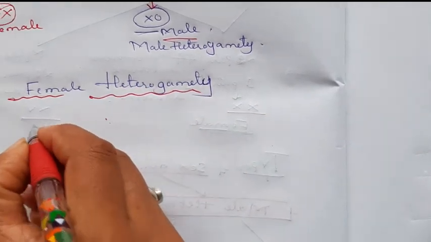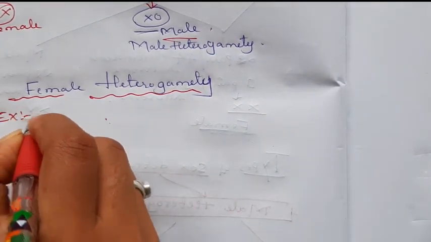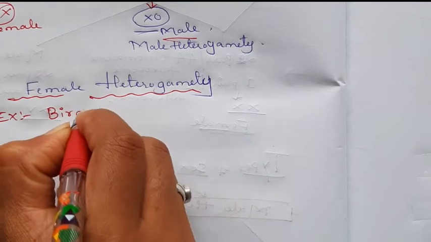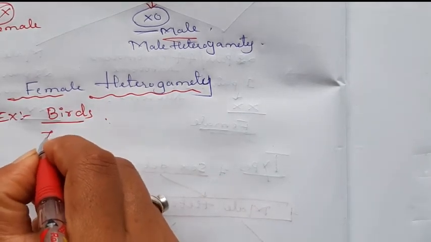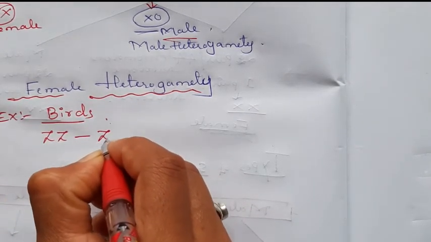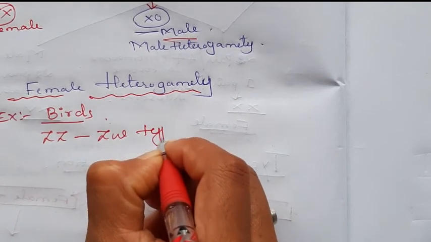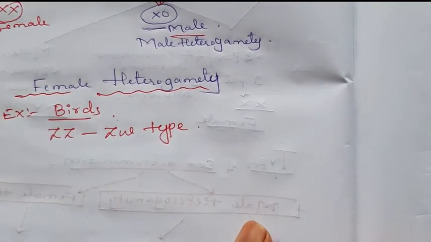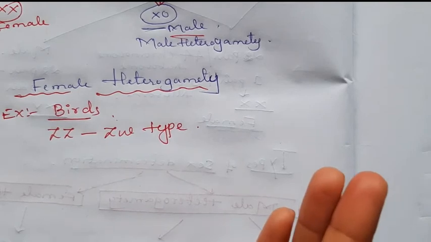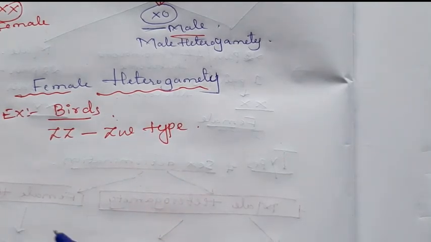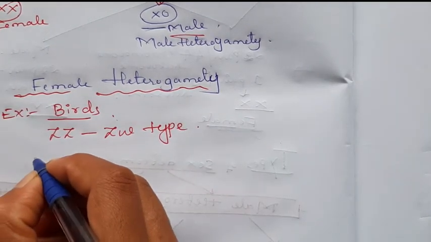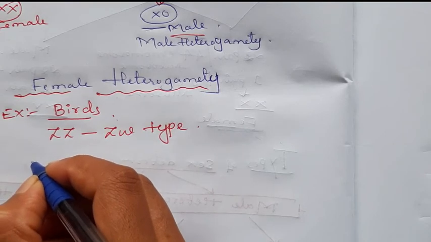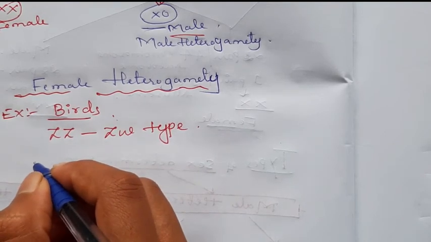examples are birds with ZZ ZW type. Here the case is completely opposite to the human beings. In case of human beings, XY chromosomes are present in the males, XX chromosomes are present in the females.